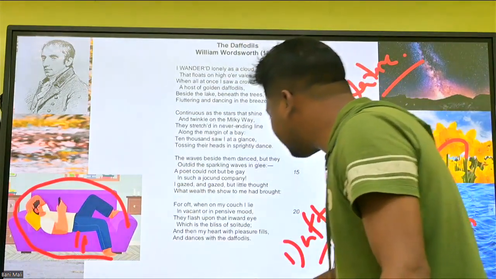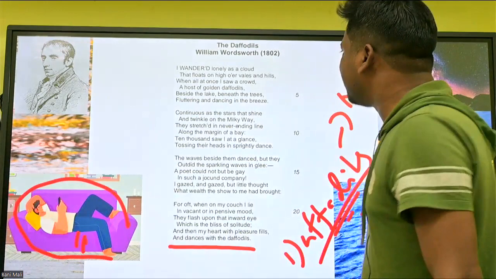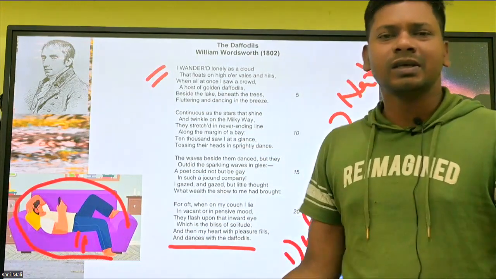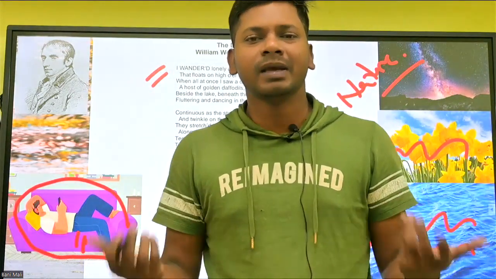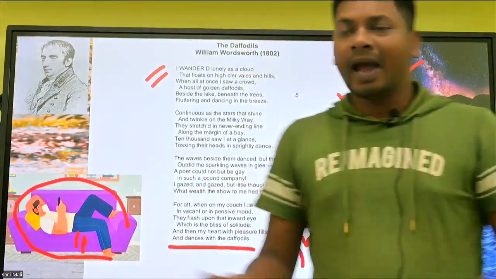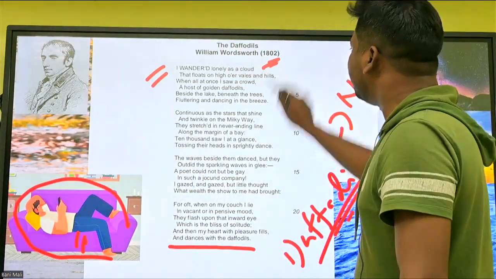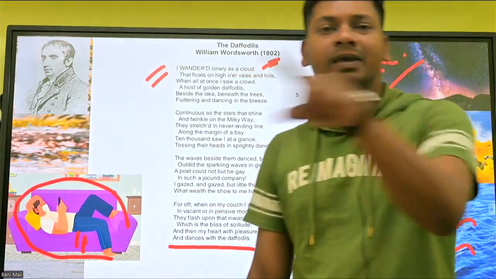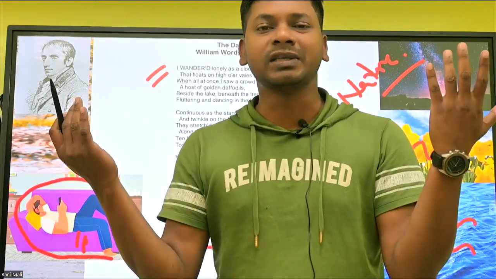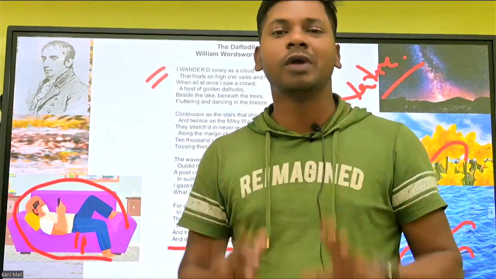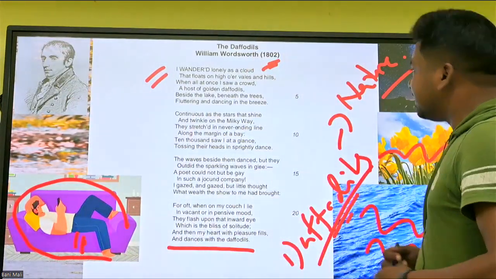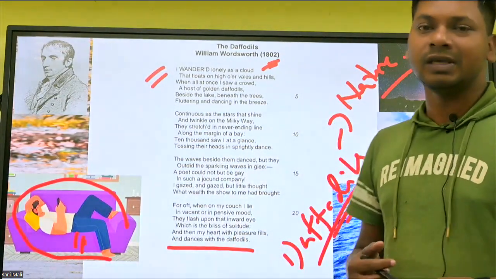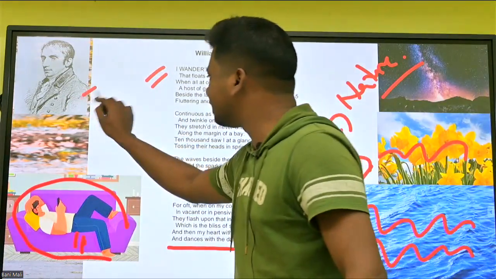That means the last line ends with positivism, but the first line started with negativism. He was alone. Aloneness, loneliness is a negative sign, right? And he compares himself with the cloud, which portrays that he was aimless. He was moving here and there without any objective in his life because he lost his brother. But nature changed his mindset, his mentality, his thought process. Because of that, he is considered a nature poet.